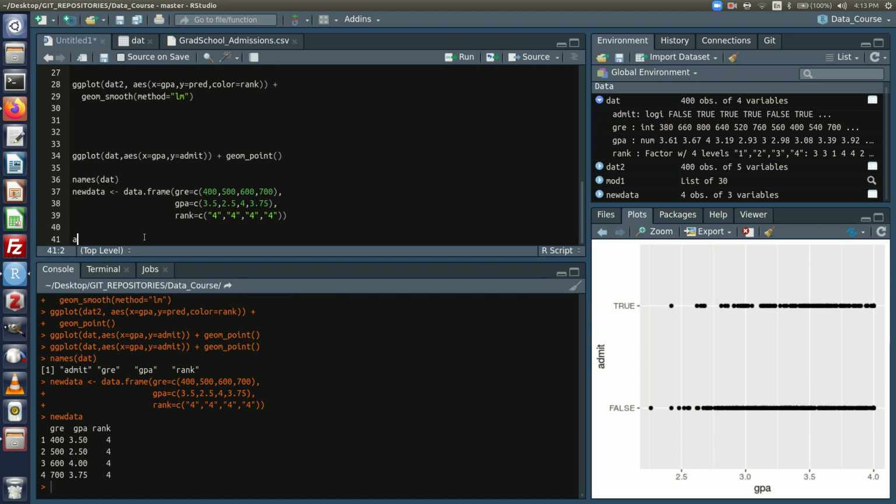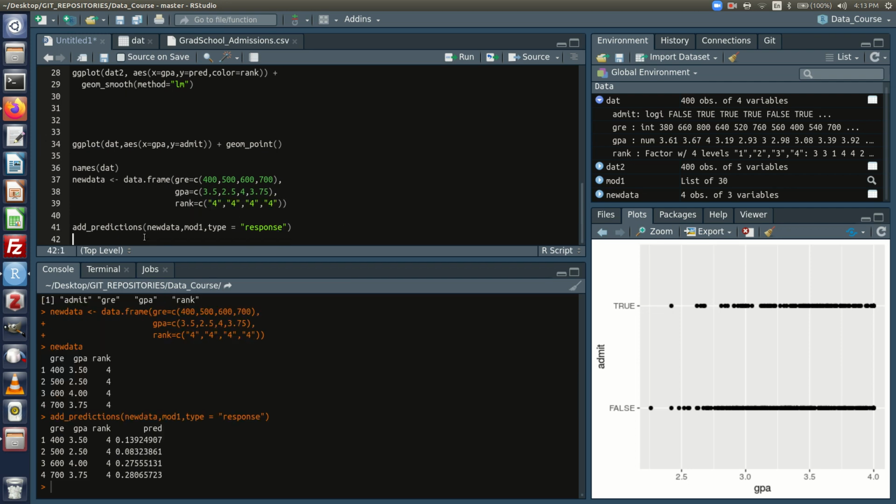Okay, so I'm going to say add predictions. The data is new data. The model is good old mod 1 from before. And type equals response. All right, here are the predicted probabilities of these people getting into grad school.